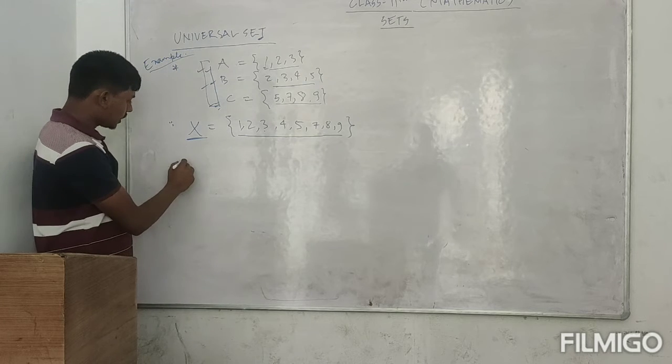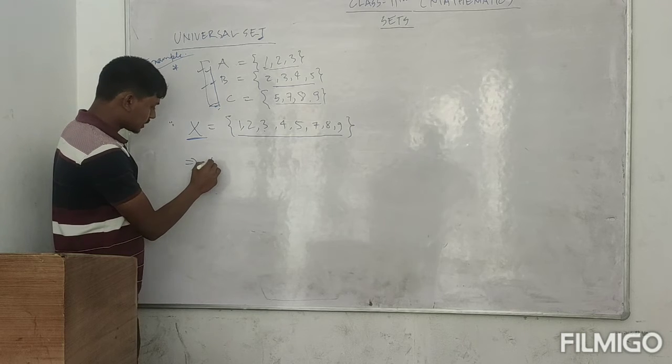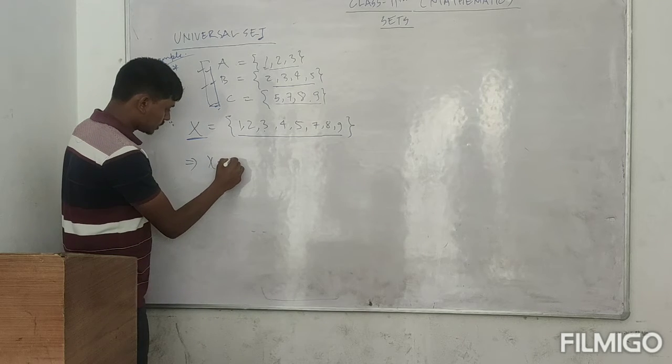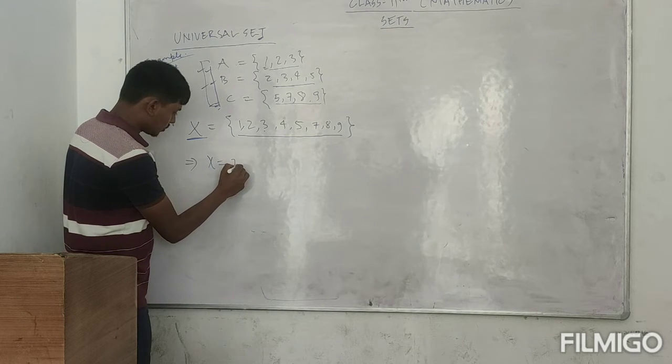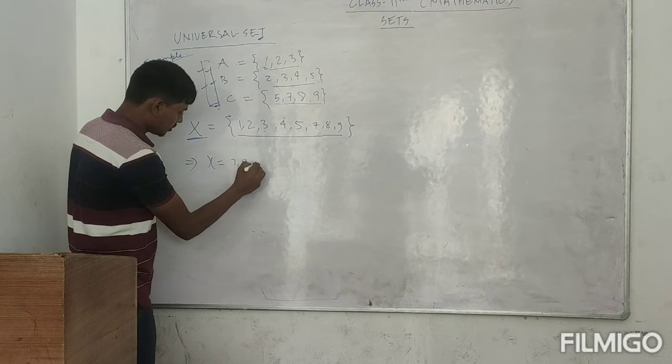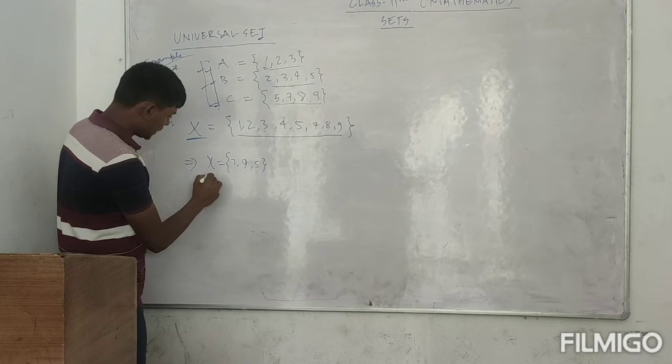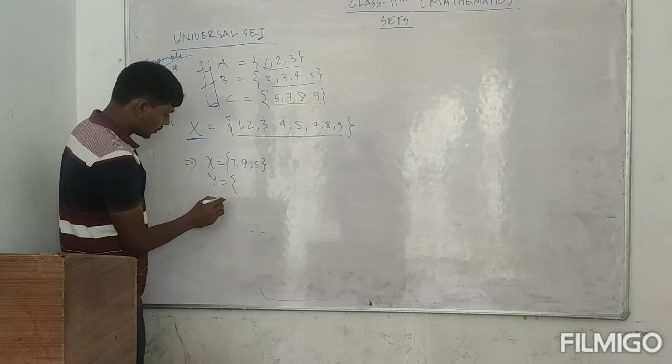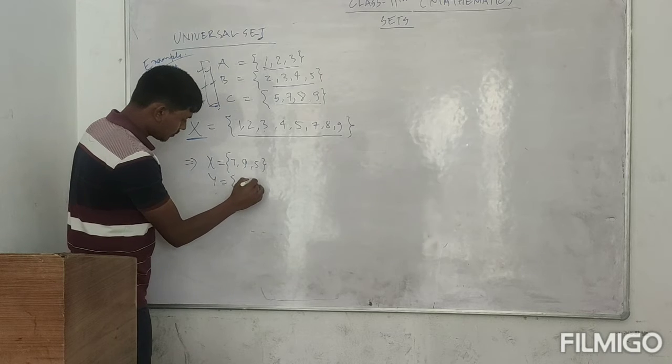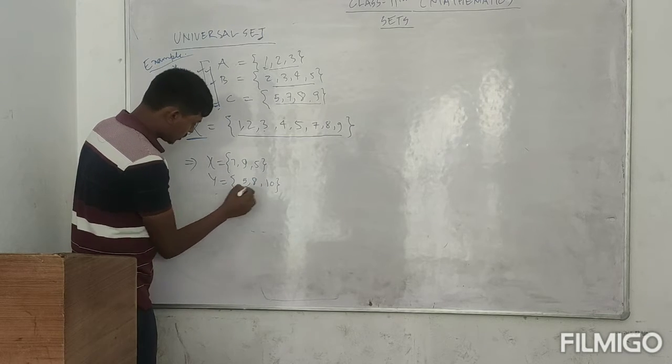So you have to try another one. Suppose I am taking the set X, which is 1, 7, 9, 5, and Y, which is 5, 8 and 10.